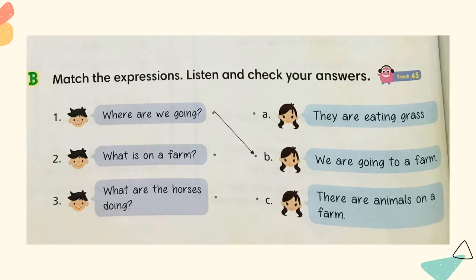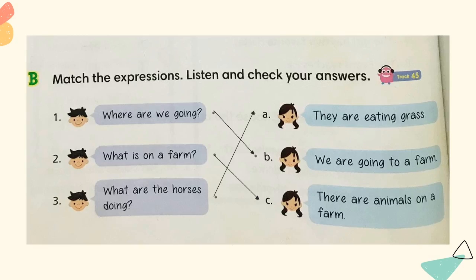Now let's move to number two. What is on a farm? This is asking about the animals, or things like trees. So what is on the farm matches letter C. There are animals on a farm. Now number three. What are the horses doing? Can you guess it? It matches letter A. They are eating grass.